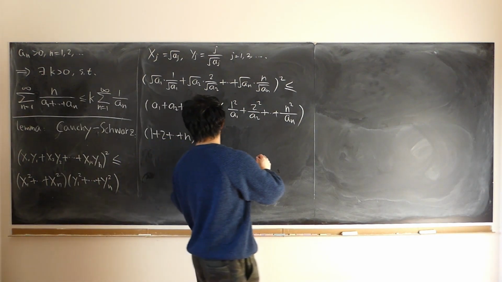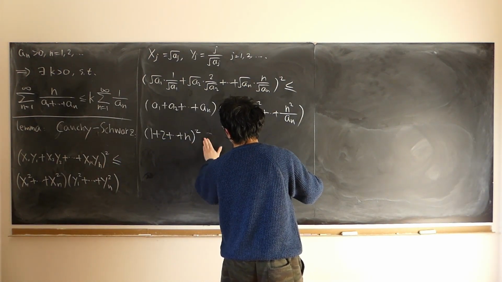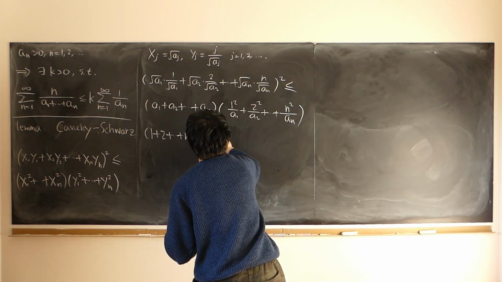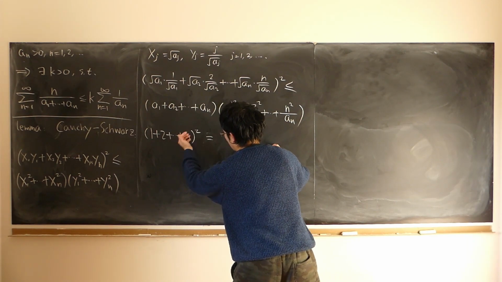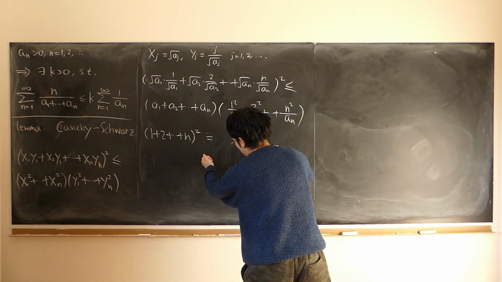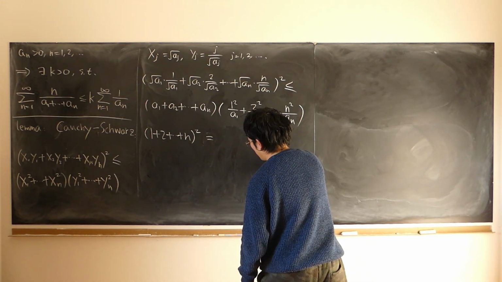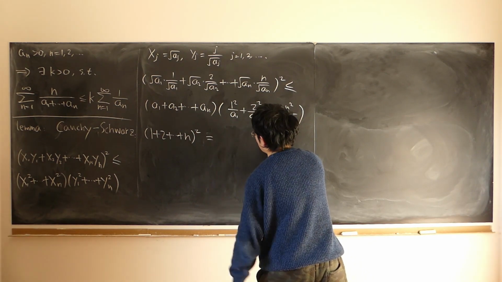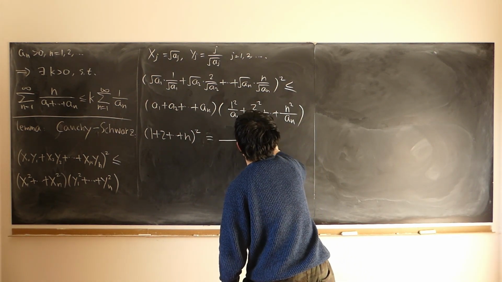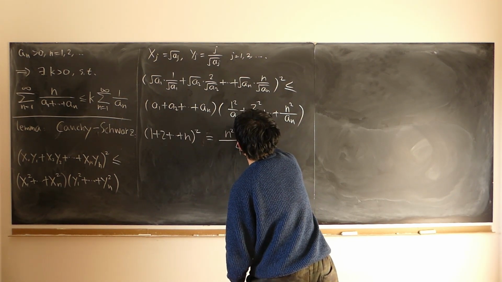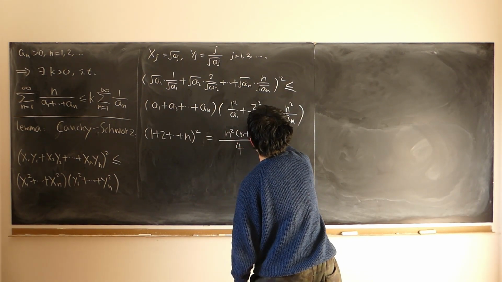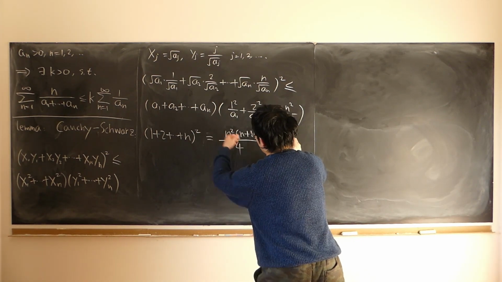Perhaps let me just rewrite it. Remember we have the formula: 1 plus 2 plus all the way up to n is half of n times n plus 1. We raise it to the power of 2. What do we have? We have n squared times n plus 1 squared over 4, after we distribute the power.